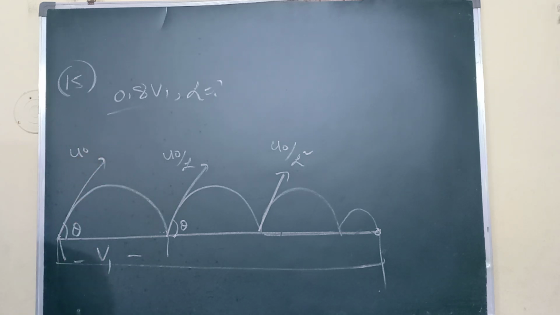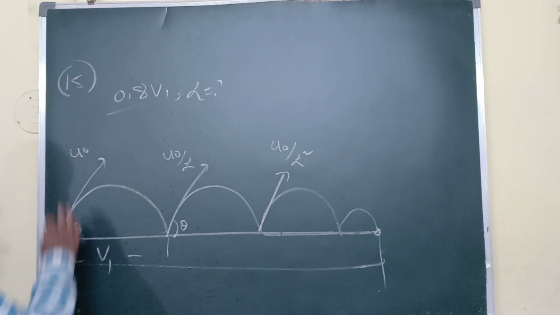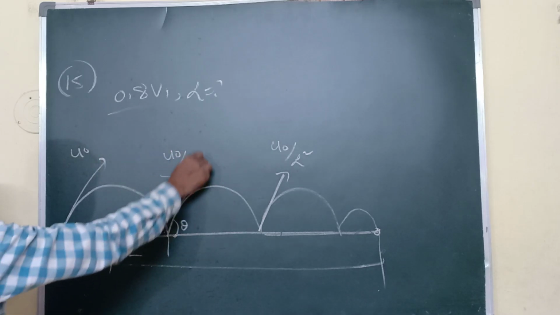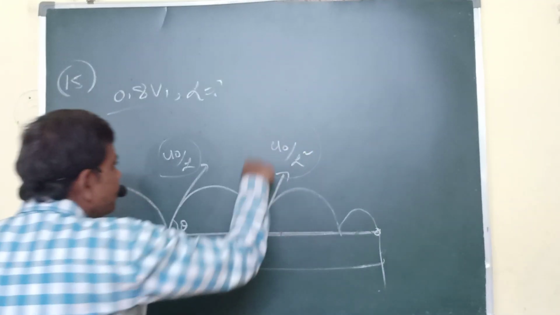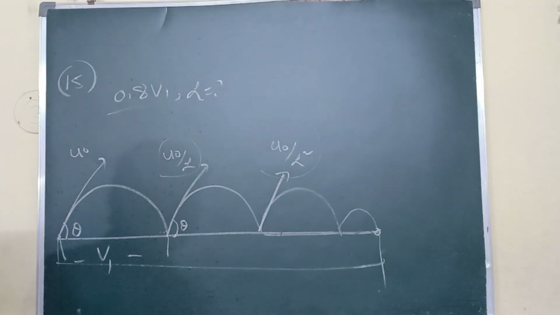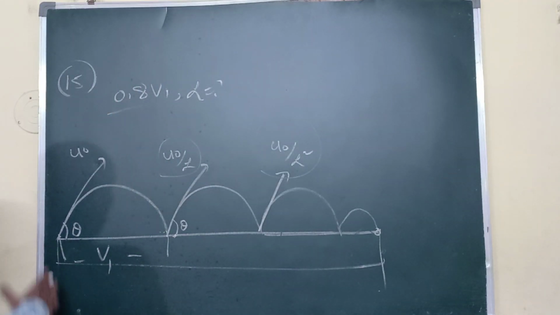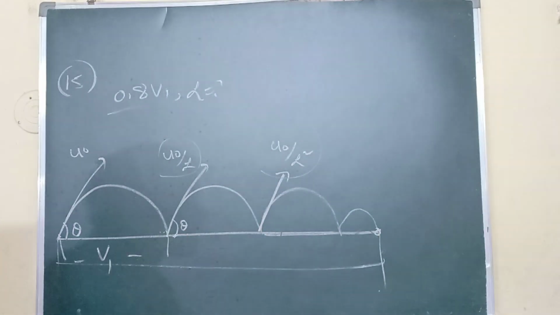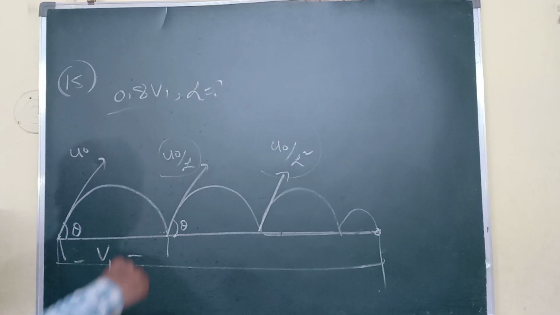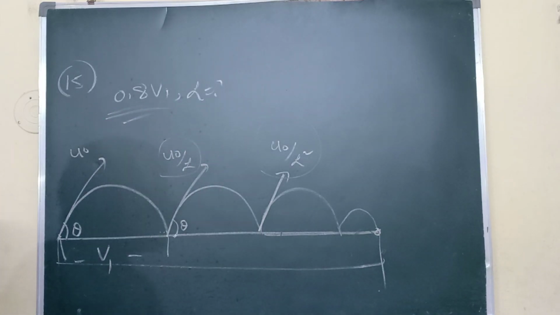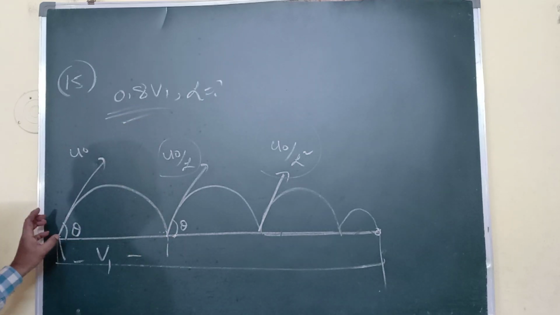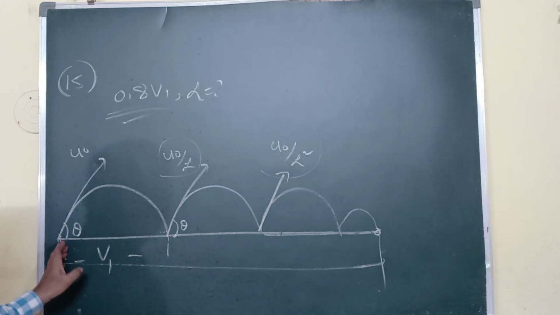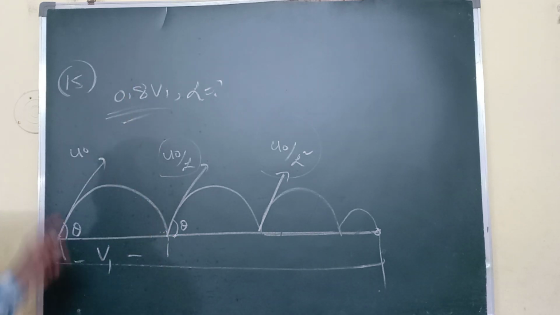What is the initial velocity? u0. After the first rebound, what is the velocity? u0 by alpha. Second rebound, u0 by alpha square. Like this it goes on, and u0 by alpha to the n at the ending moment. From start to end, what is the total displacement? Total displacement by total time is called average velocity. That average velocity is given as 0.8 v1. But what is v1? In the first parabolic path, from projection until it reaches the ground the first time, the average velocity is v1. By using that condition we find the alpha value.